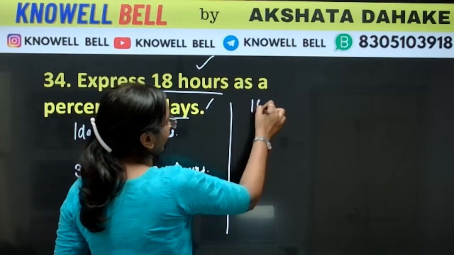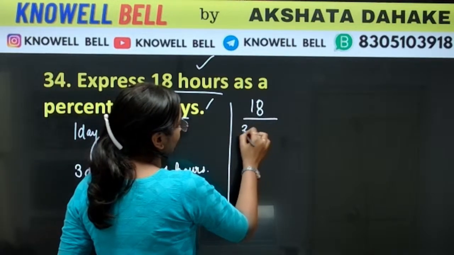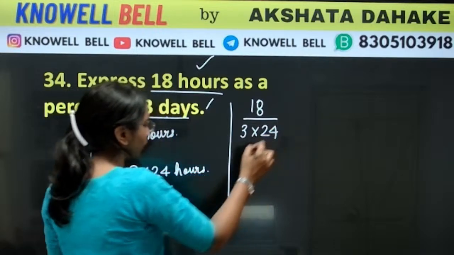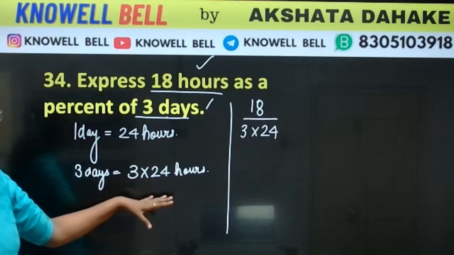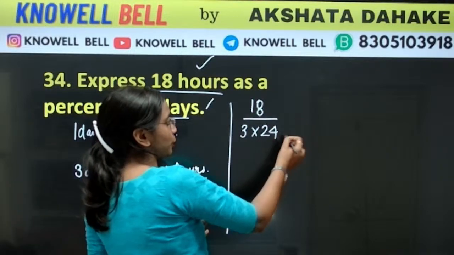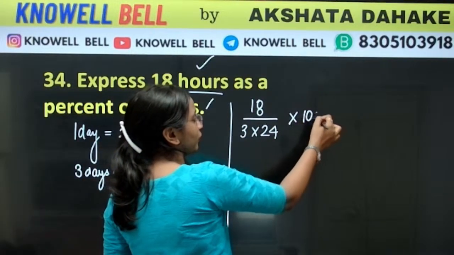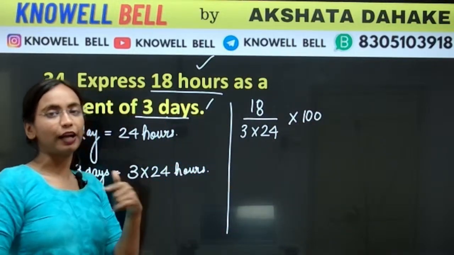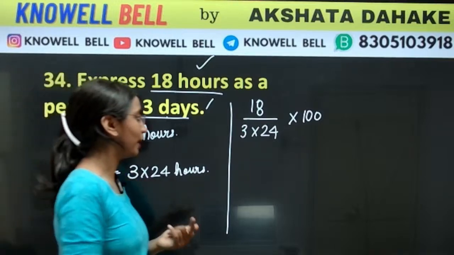Fraction क्या बनेगा? 18 upon 3 into 24. हमने इसको पूरा नहीं multiply किया, we just kept it like that. So that will make the calculations easier. ये हमारा fraction बन गया. इसको हमको percent में convert करना है. So in order to convert a fraction into percent, we always multiply by 100.